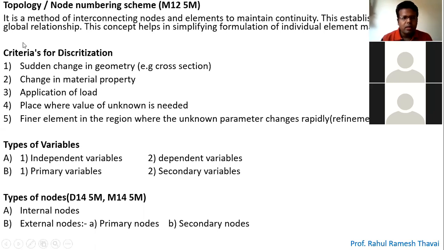Let's go to the next point, that is criteria for discretization. What is the criteria for discretization?